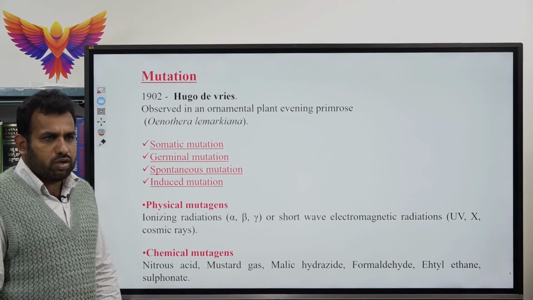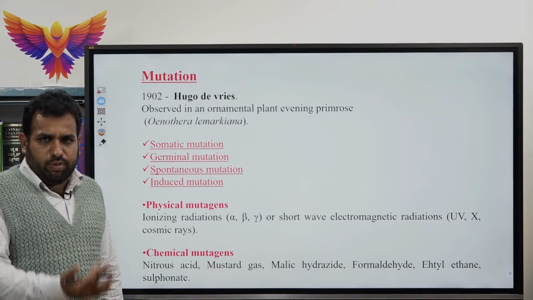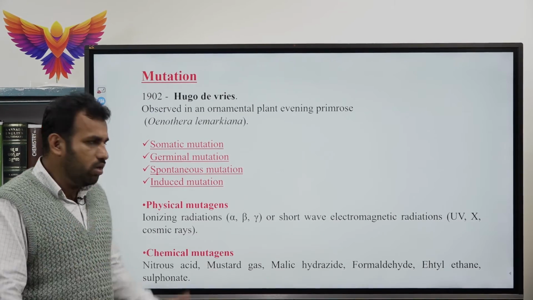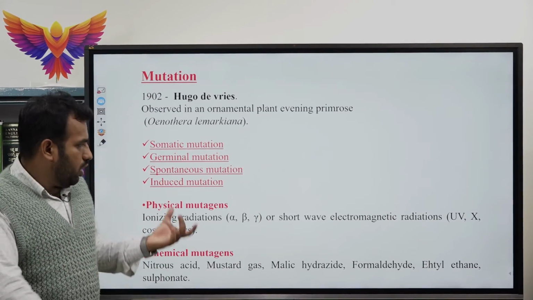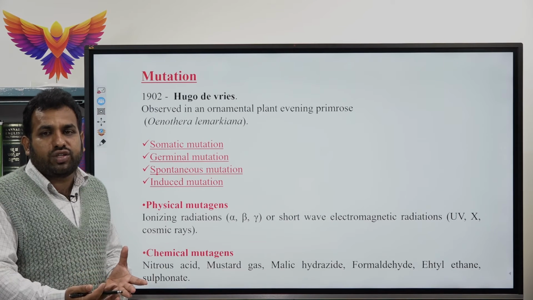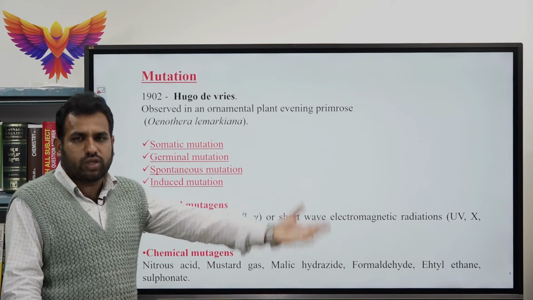Spontaneous mutation. What is spontaneous mutation? The mutations which occur continuously in nature are called spontaneous mutation. Induced mutation. Mutations can be induced artificially, that is called induced mutation.